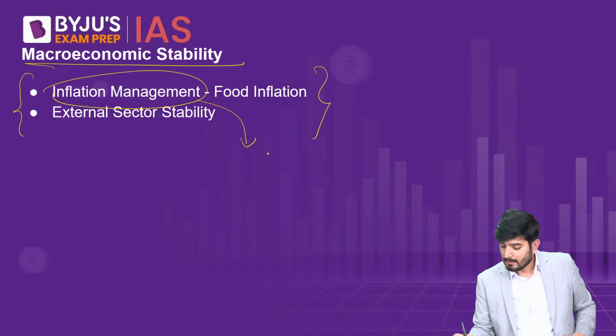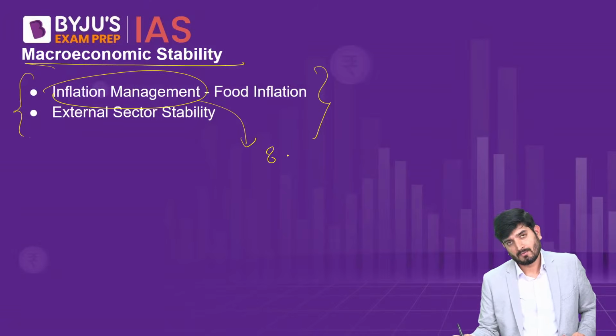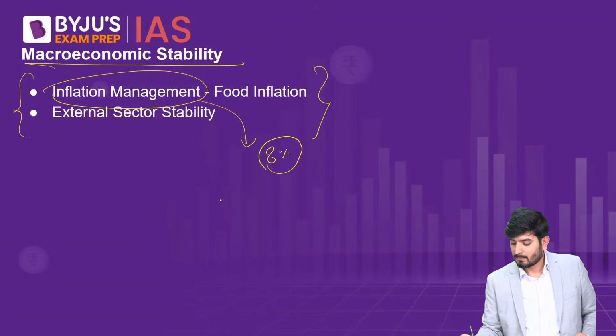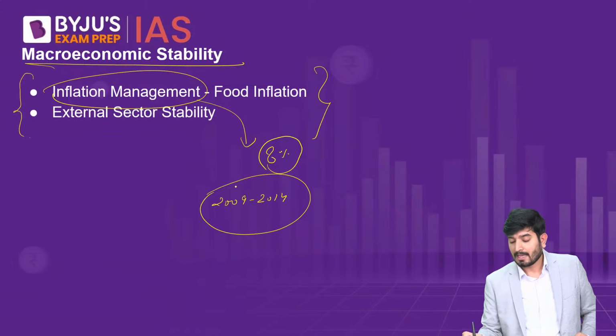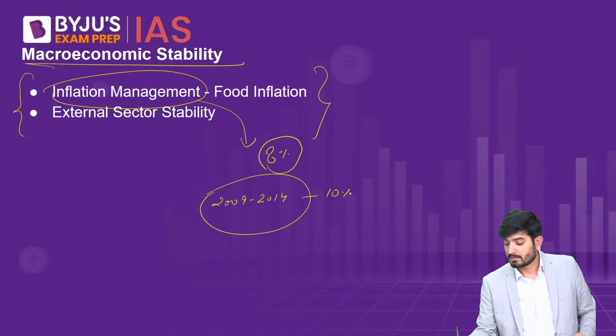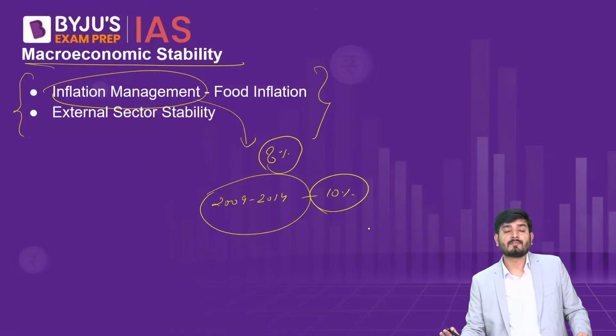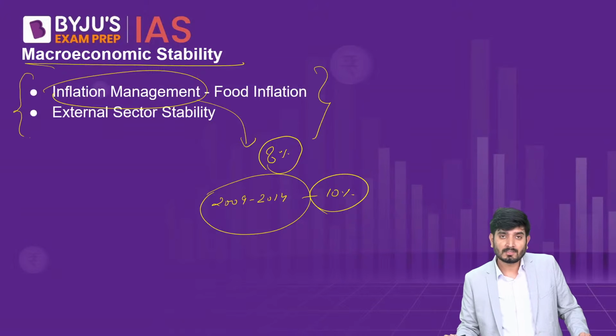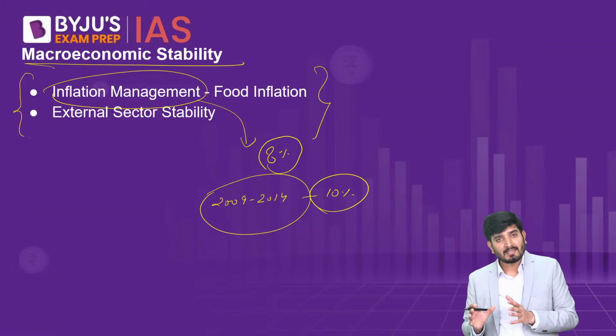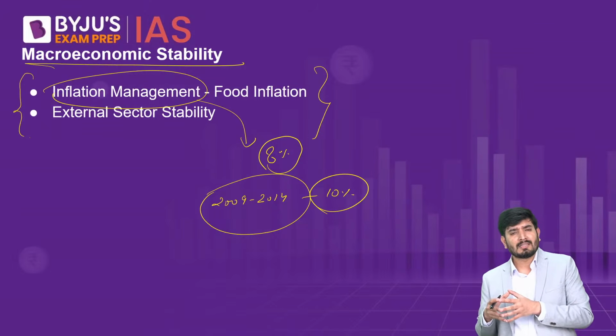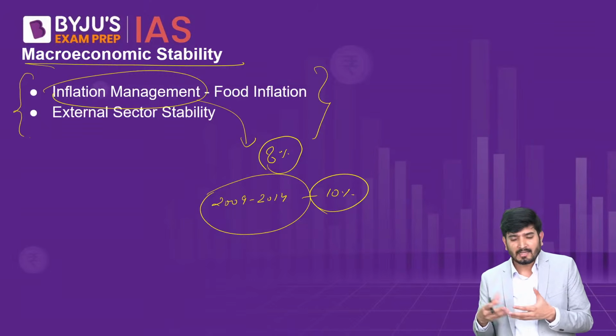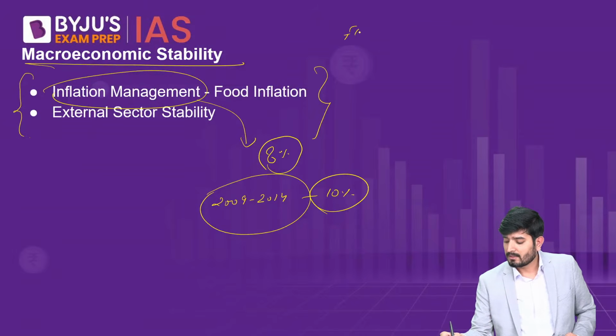So even during the COVID time period, we had just around 8% inflation. And if you see, between 2009 and 2014, the document notes, the average inflation rate was 10%. The general inflation rate, retail inflation rate, was 10%. And for food inflation, it was much higher. But the government and the RBI, both of them, managed the inflation effectively during the COVID time period. And this has much to do with the kind of agreement they both had in 2015 and 2016, of flexible inflation targeting.